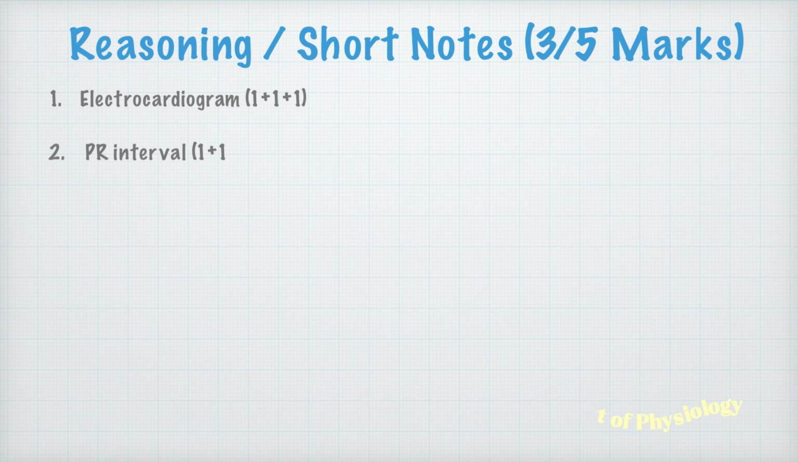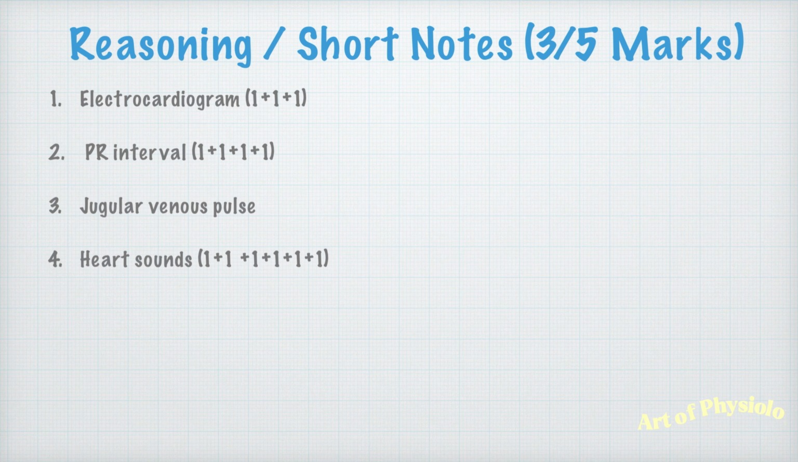Then PR interval, again it is very important. It was asked 4 times in previous question papers. You should know what is PR interval, how to draw it, what is the clinical significance of PR interval. Then jugular venous pulse or JVP. You should draw the JVP graph here, mark all the points and the importance of jugular venous pulse.